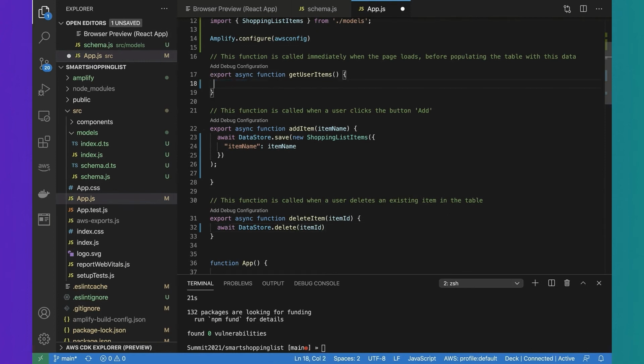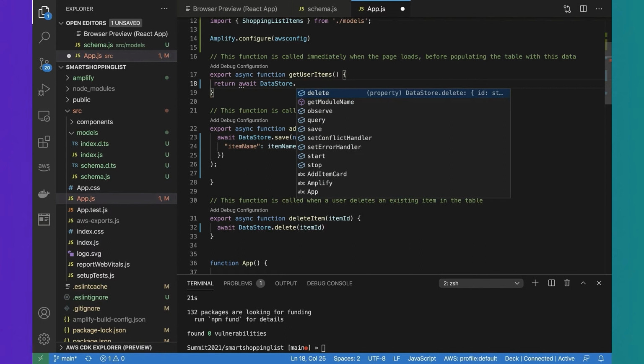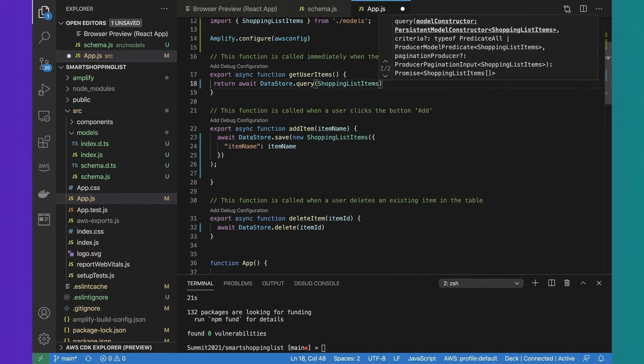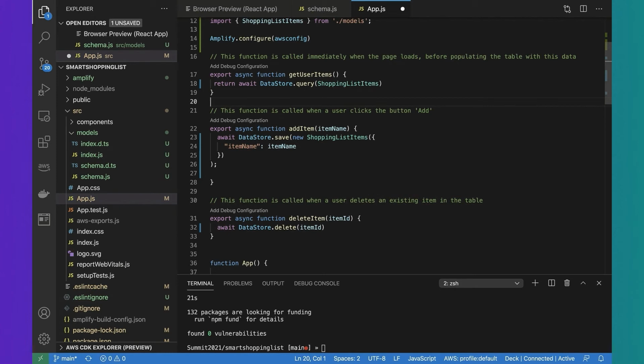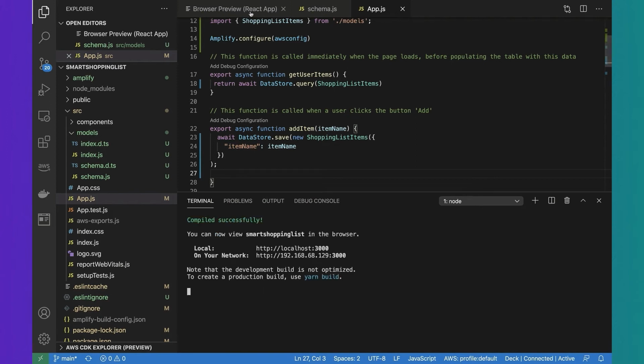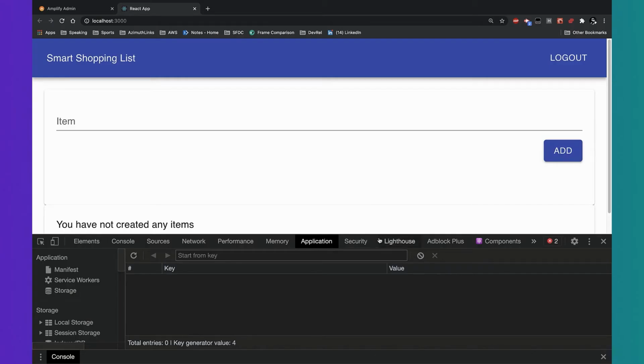And then finally, I'm going to do the get. This will get all shopping list items that are currently persisted, and it's DataStore.query that is how we get stuff via DataStore, and then we pass in a type. We can be more verbose and get specific items, but for this one, I'm just going to get all of them. So that's my CRUD operations done. Let's test it and see if it works. So here we are back in my app. Let's create some test data.